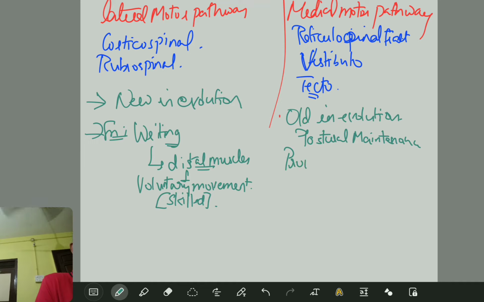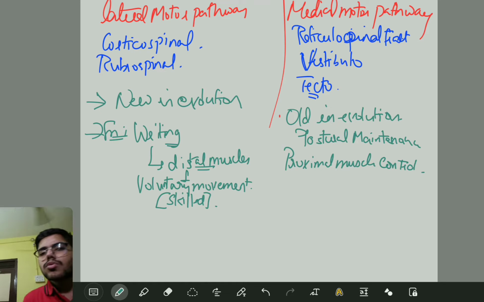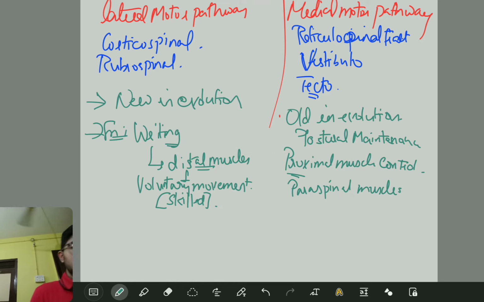Apart from that, proximal muscle control. Your distal muscle control is controlled by whom? Yes, the lateral motor pathway. Proximal muscle control is controlled by the medial motor pathway. What is the last one? It also controls paraspinal muscles. Now I talk about this postural maintenance. Listen carefully.